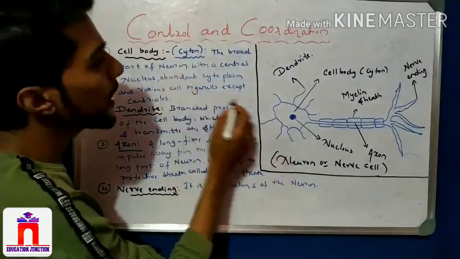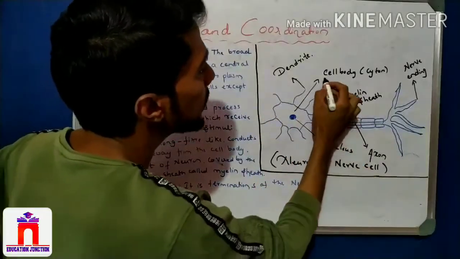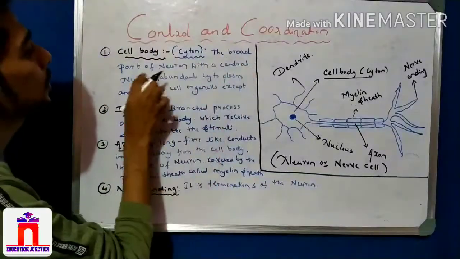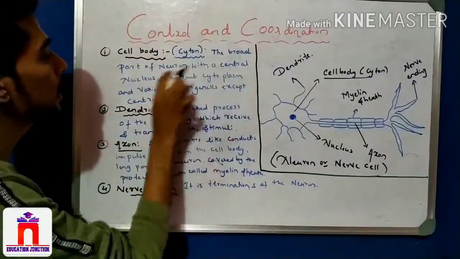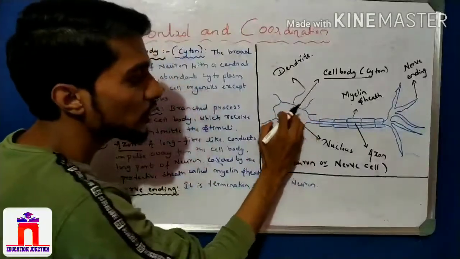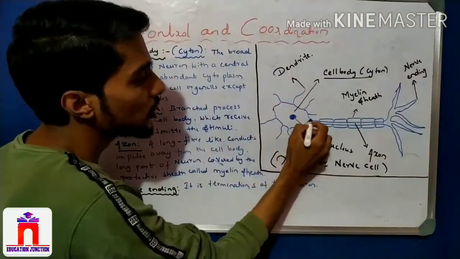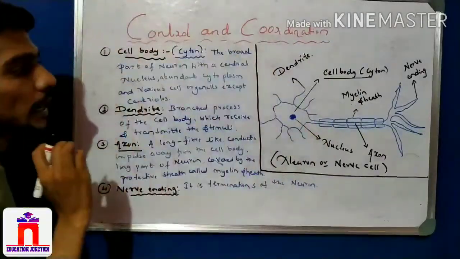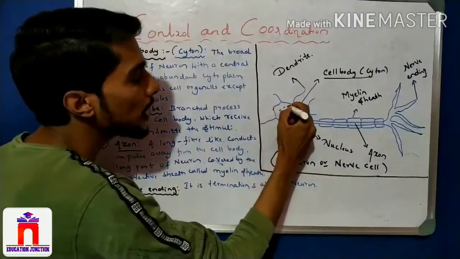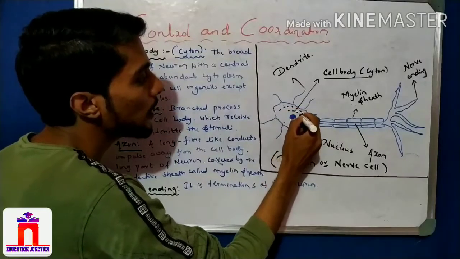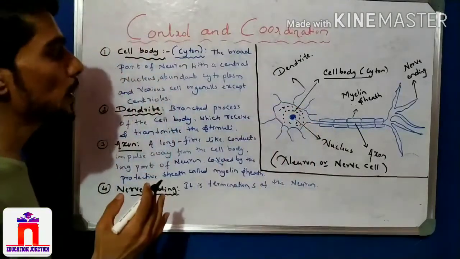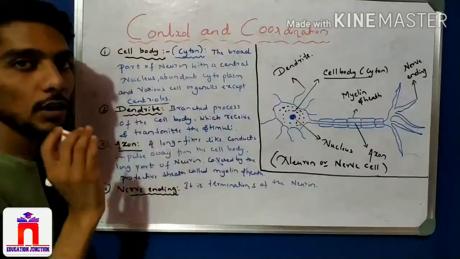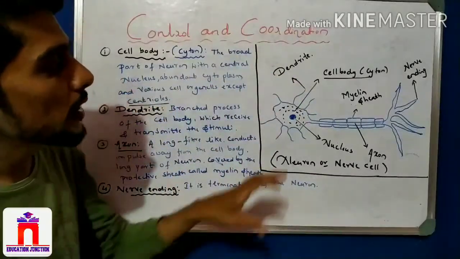So the first part I have taken is the cell body. This is the cell body, which is also called a cyton. Okay, see here, the broad part of the neuron with a central nucleus. So this is a head-like structure. This head-like structure is called the cell body, which is centered with a nucleus and has abundant cytoplasm. Okay, they are filled with a large amount of cytoplasm and various cell organelles except centrioles. Centrioles are absent here, right? So this is about the cell body.